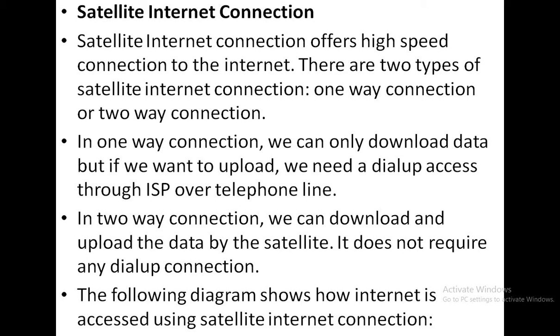In a one-way connection, we can only download the data, but if we want to upload, we need dial-up access through the internet service providers over the telephone lines. In a two-way connection, we can download and upload the data by the satellite, and it does not require any dial-up connection. The following diagram shows the satellite internet connection.